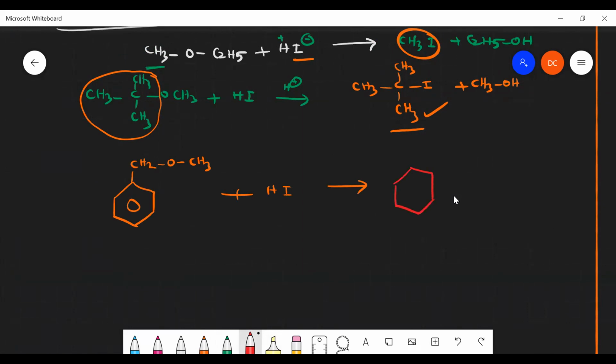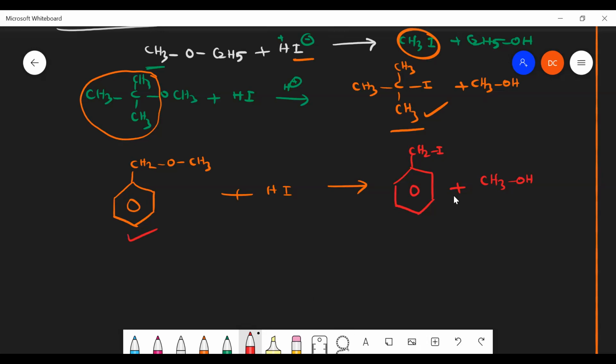So I will be attached with the CH2, giving benzyl iodide, along with CH3OH as my product. Why is this reaction taking place? Sir, because the carbocation is less stable than CH3, but due to resonance it is more stable, so it attaches with I minus.